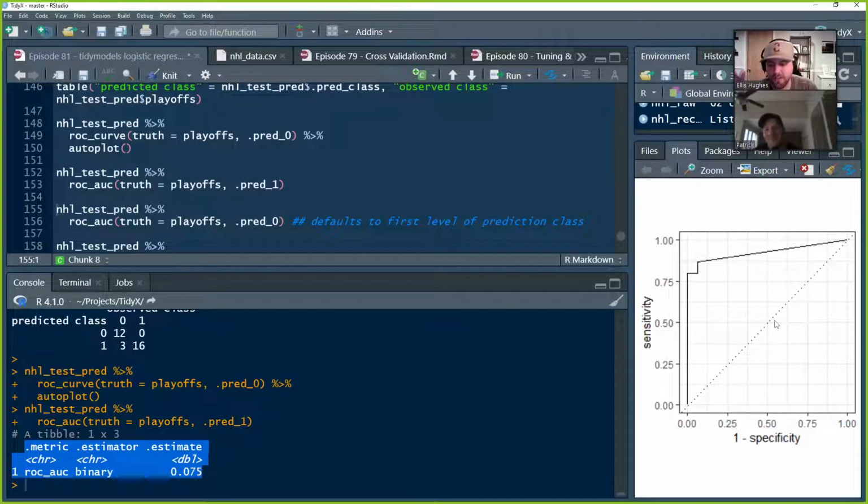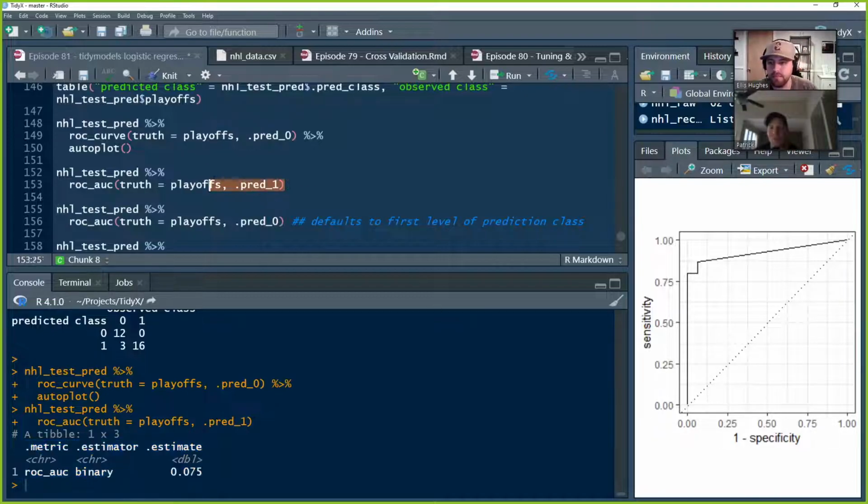For those of you that don't know ROC AUC, this is looking at this receiver operator curve and asking, what is the area underneath all of this? Typically you'll end up somewhere between 0.5 and 1, 1 being perfect prediction all the time. If you're getting 100%, something's probably wrong with your model, or it's not going to generalize well. And if it's less than 0.5, that means your model is guessing inversely, guessing the exact opposite of what you want.